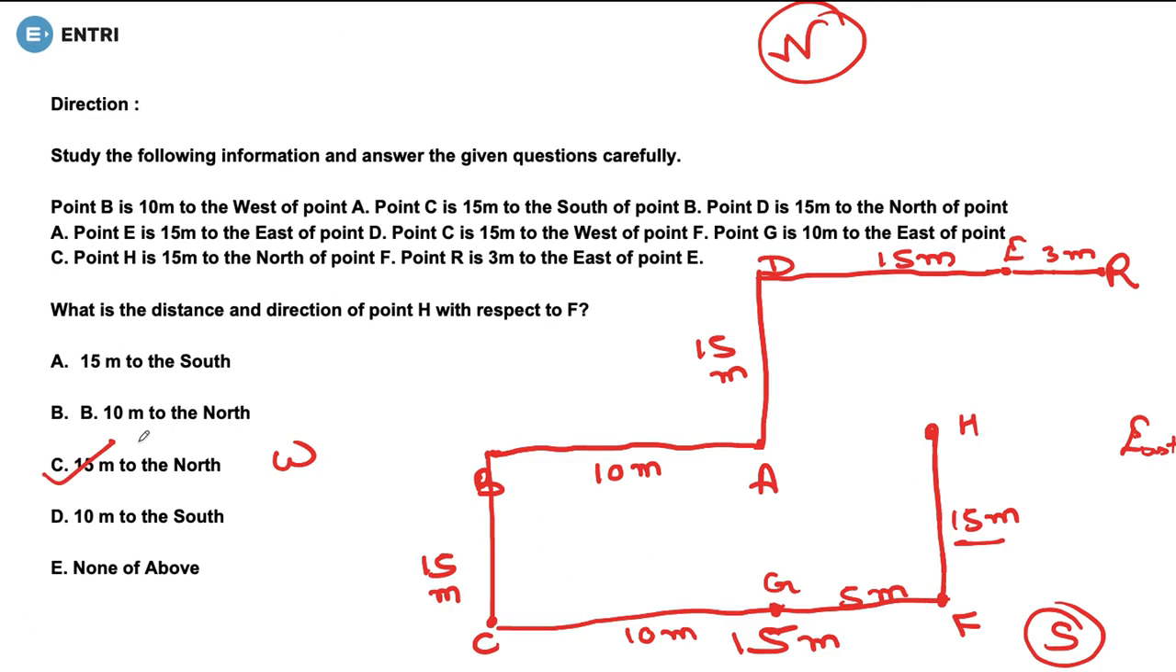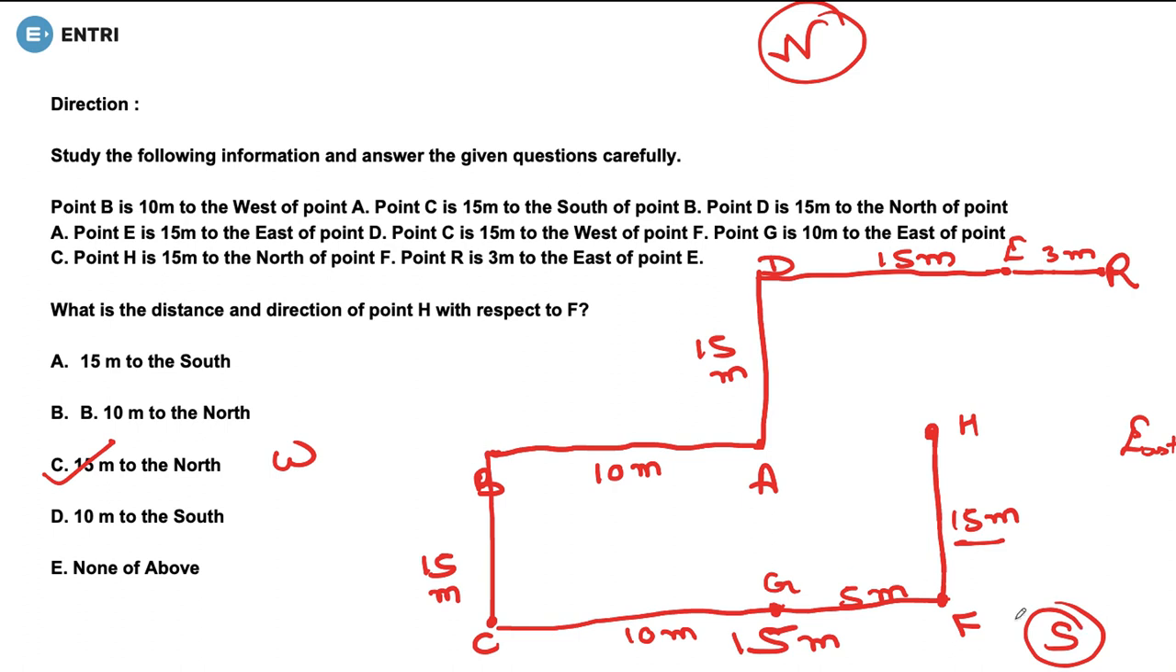You can have a clear idea again. From R, just have a look at G. It's not in a straight way now. If it were in a straight way, we could have directly said it is the south direction, but it is in between the south and west direction, isn't it?